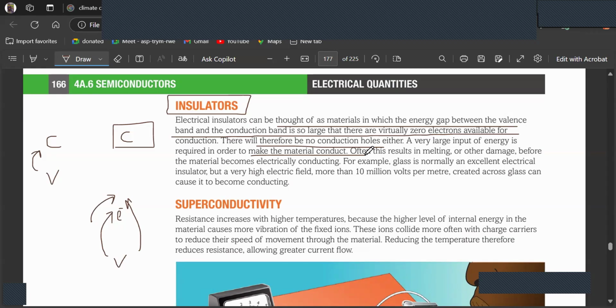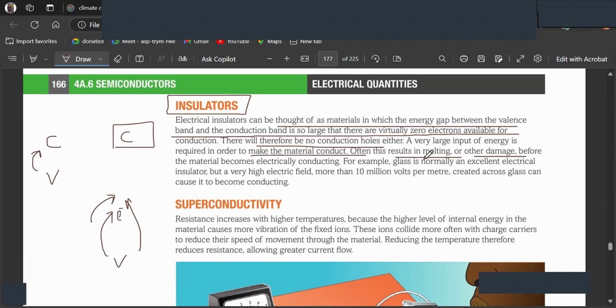We can't say that valence and conduction bands don't exist, they do exist. Conduction bands and valence bands exist in conductors as well as insulators. But in insulators they have such a large gap between them that you have to give very, very high electric current in order to make the electron excited to the conduction band. But once it is, it results in melting, damage, or it can break as well, it can burn as well, like you just said.